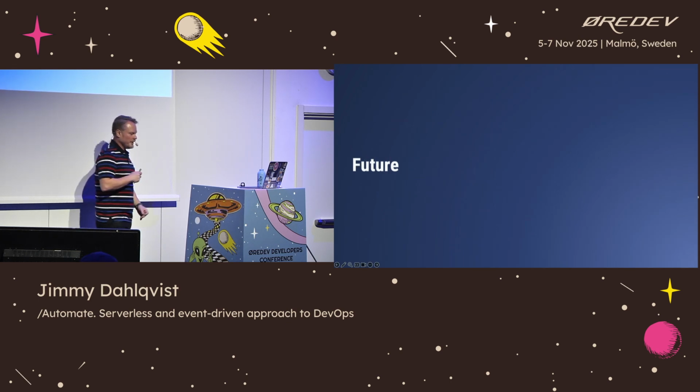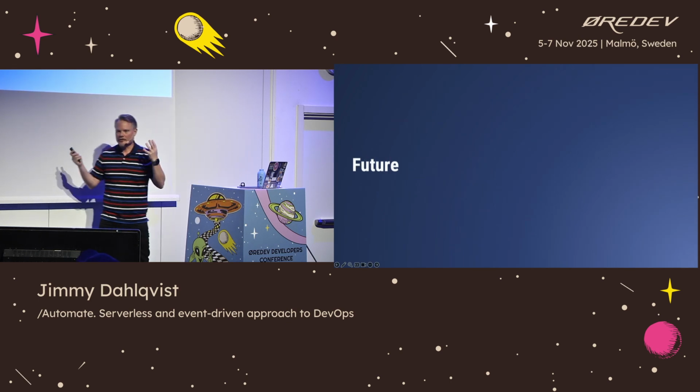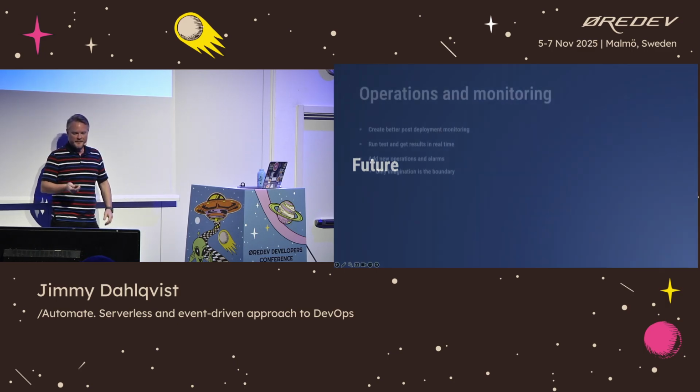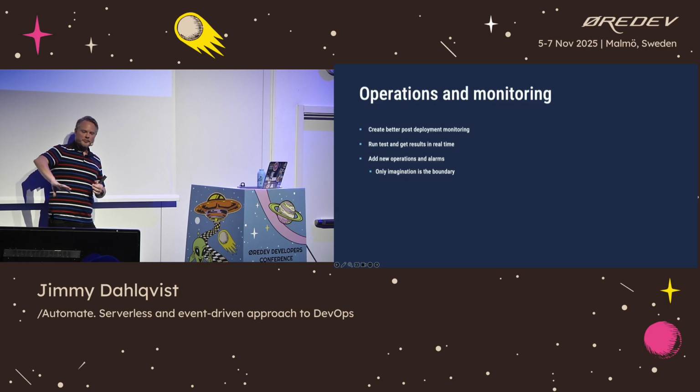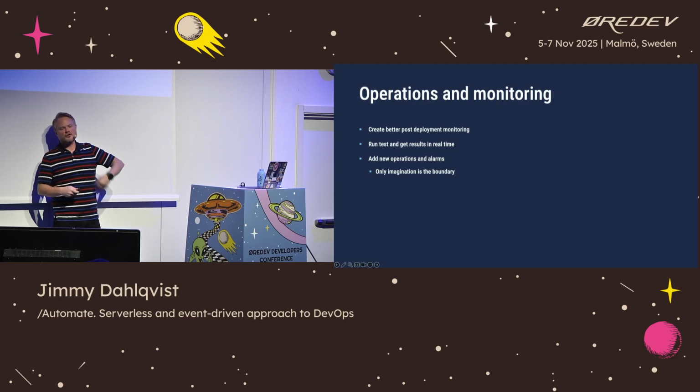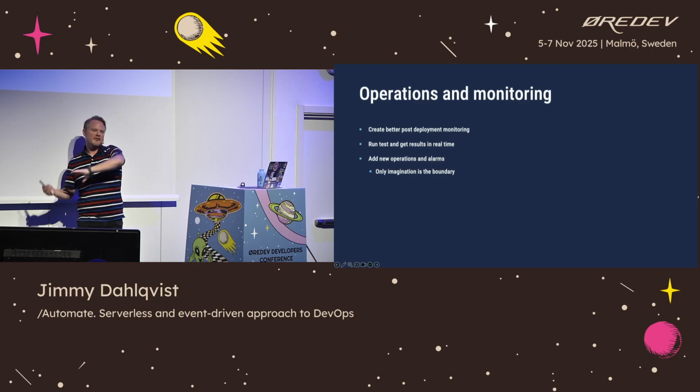Now, the future. Are we done with this implementation? Yeah, we're super happy with it, but you're never done as a system developer, right? So what we want to improve on is the operations and monitoring part. We want to create better post-deployment monitoring. If we deploy something to production, we want to run smoke tests and things like that, and have that feedback directly in Slack.